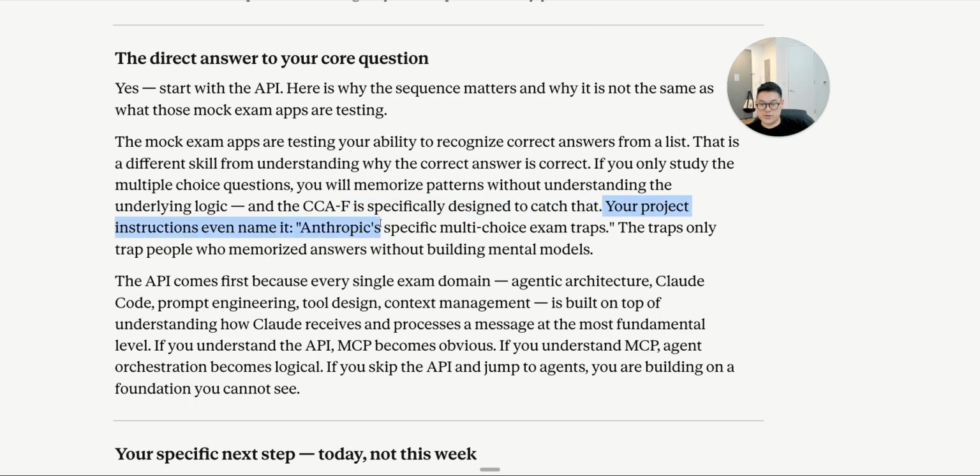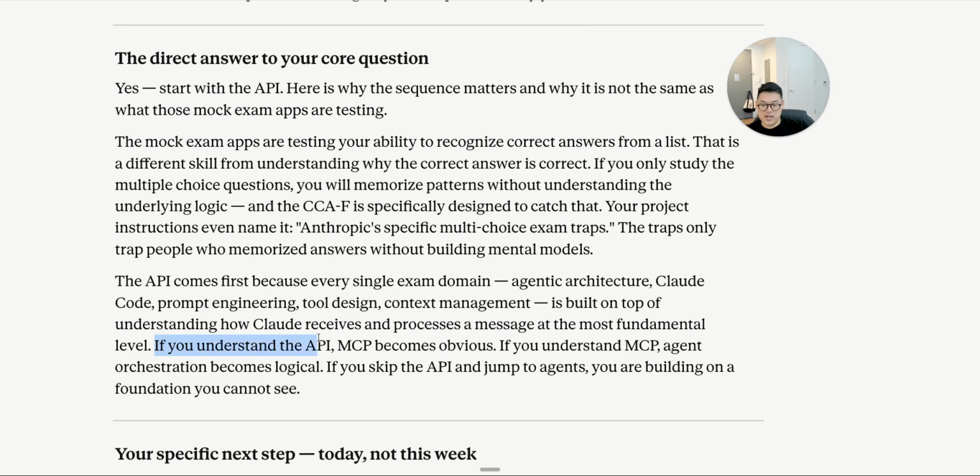Your project instructions name it Anthropic-specific multiple choice exam traps. The traps only trap people who memorize the answers without building mental models. The API comes first because every single exam domain, agentic architecture, Claude Code, prompt engineering, tool design, context management, is built on top of understanding how Claude receives and processes a message at the fundamental level.